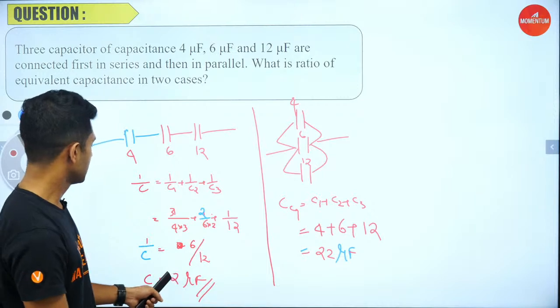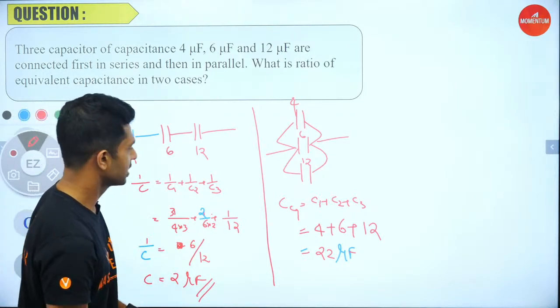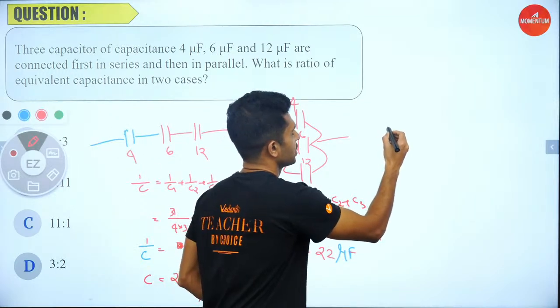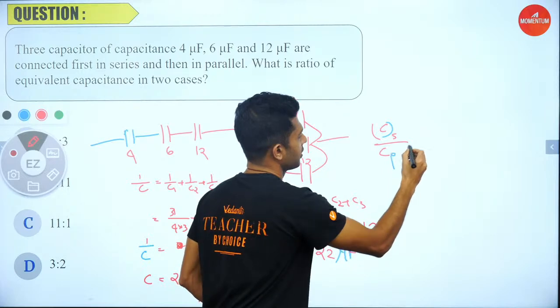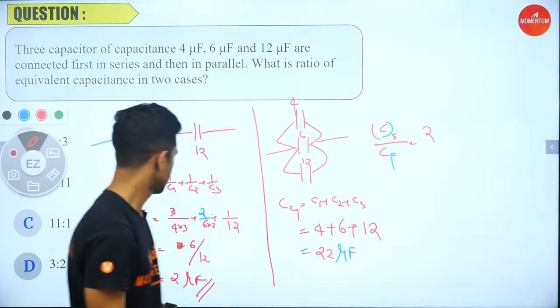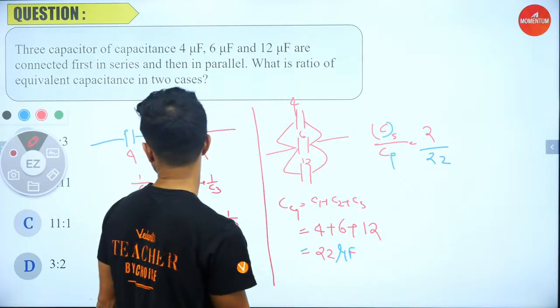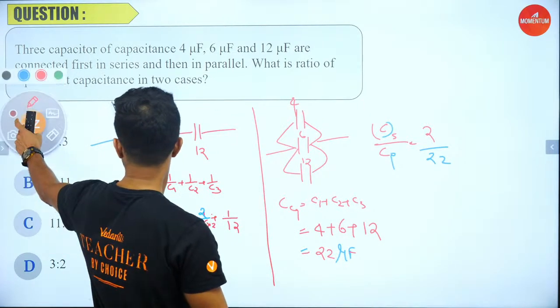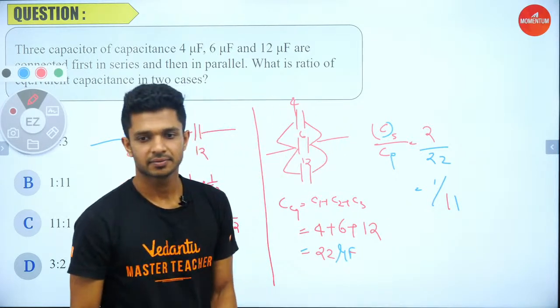So here we have C equivalent in series and C equivalent in parallel. The ratio of equivalent capacitance is equal to C of series divided by C of parallel. What is C of series? I think it was 2. C of parallel is 22, right? So that is equal to 1 divided by 11.